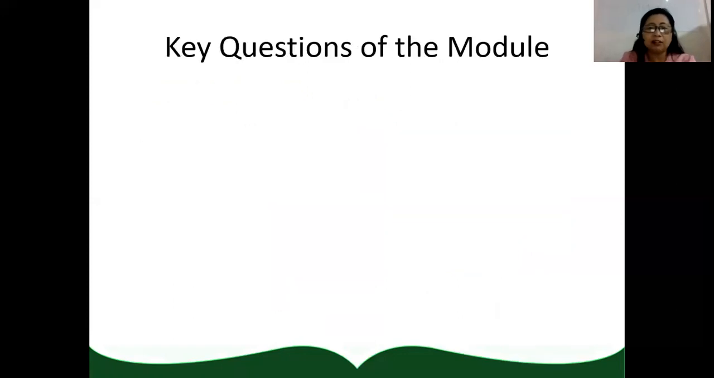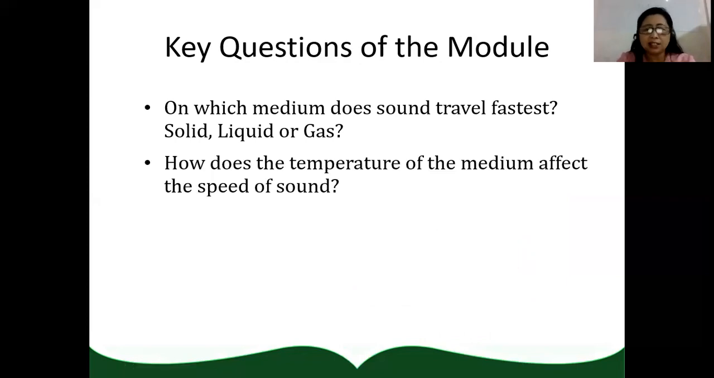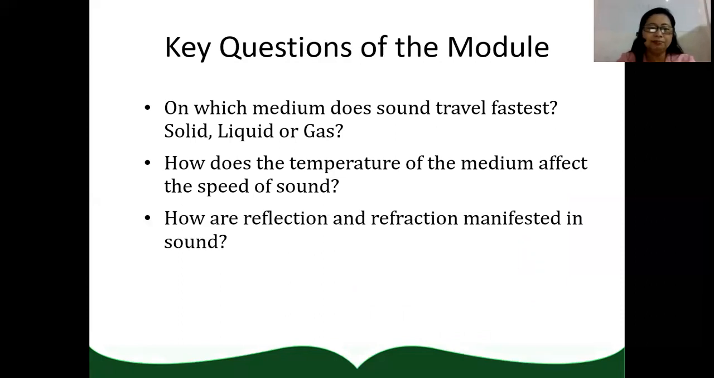For this particular week, we need to answer these key questions. On which medium does sound travel fastest? Solid, liquid, or gas? How does the temperature of the medium affect the speed of sound? And how are reflection and refraction manifested in sound? Hopefully, at the end of this discussion, you will be able to answer these questions.